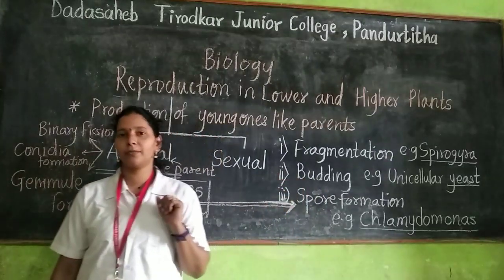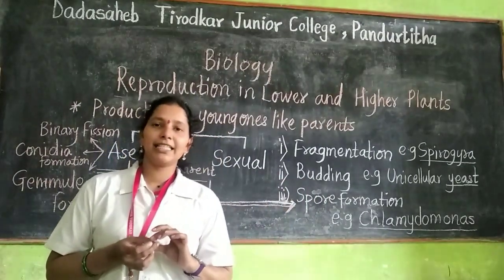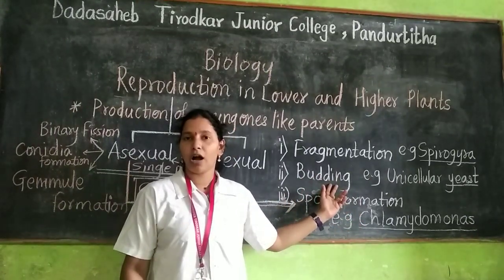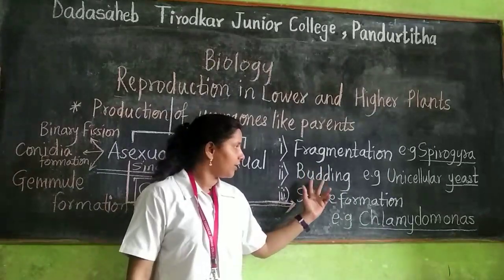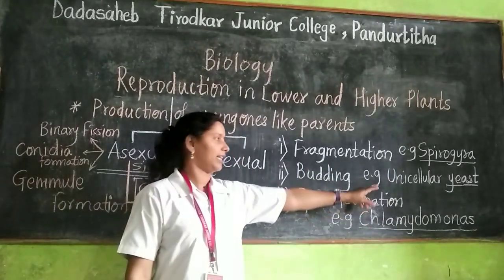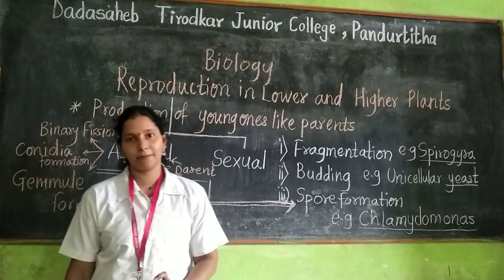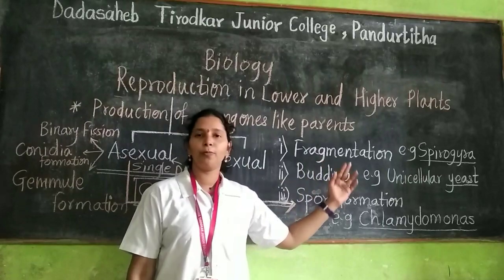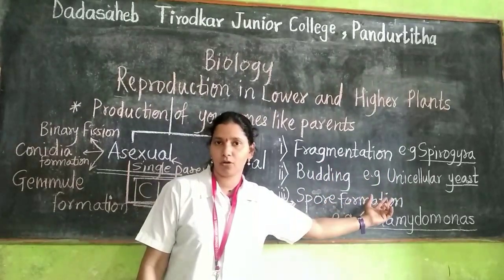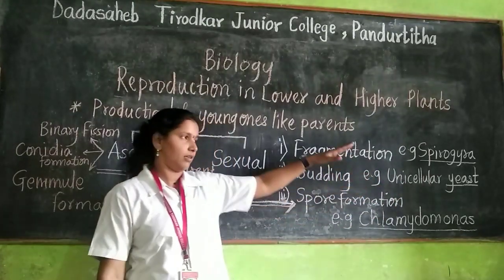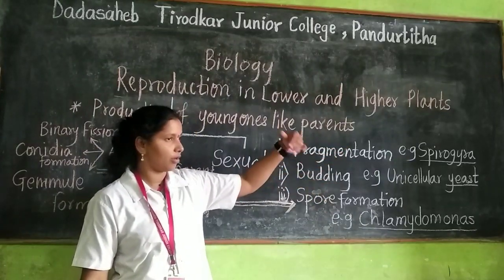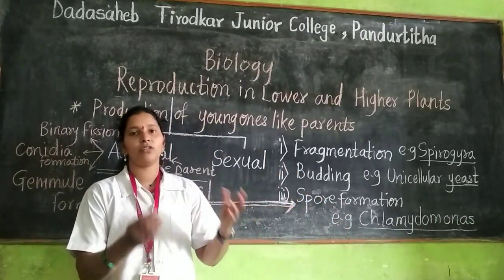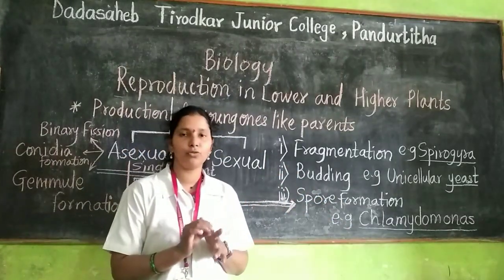Afterwards, the second method is budding. In budding, a bud, also called an outgrowth, is formed. The example is unicellular yeast. Whenever favorable conditions occur, two or more buds, or outgrowths, are developed on the body. Whenever they get separated from the body, they grow as a whole organism, a whole individual.